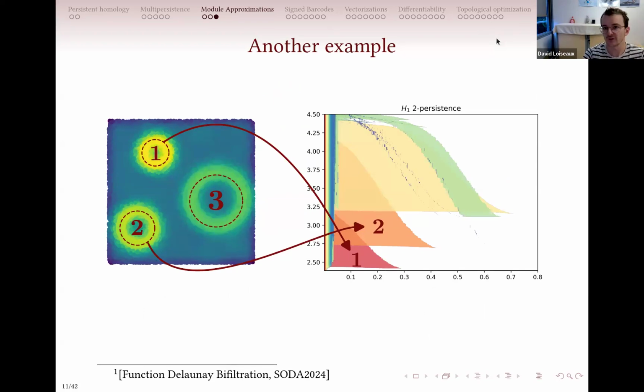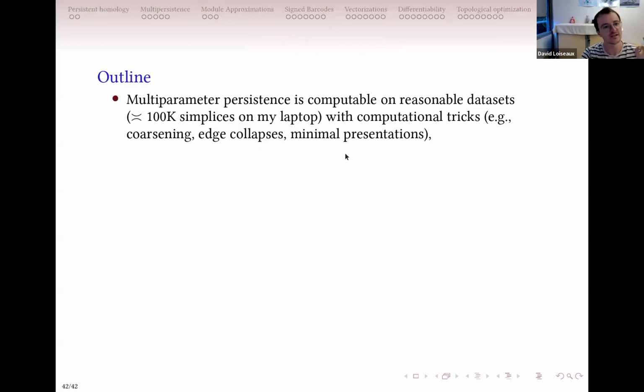So, going to the conclusion, of course there are ways to do edge collapses in the multi-parameter case. You can also do coarsenings and things like that, and minimal presentations. Those are algebraic tricks to encode your filtration with a lower number of, well, it's not simplices anymore, but in a way a cell complex. So there is a lot of preprocessing that you can do to reduce the number of simplices for these computations. In general, I think it's problematic to go to like 1 million simplices.